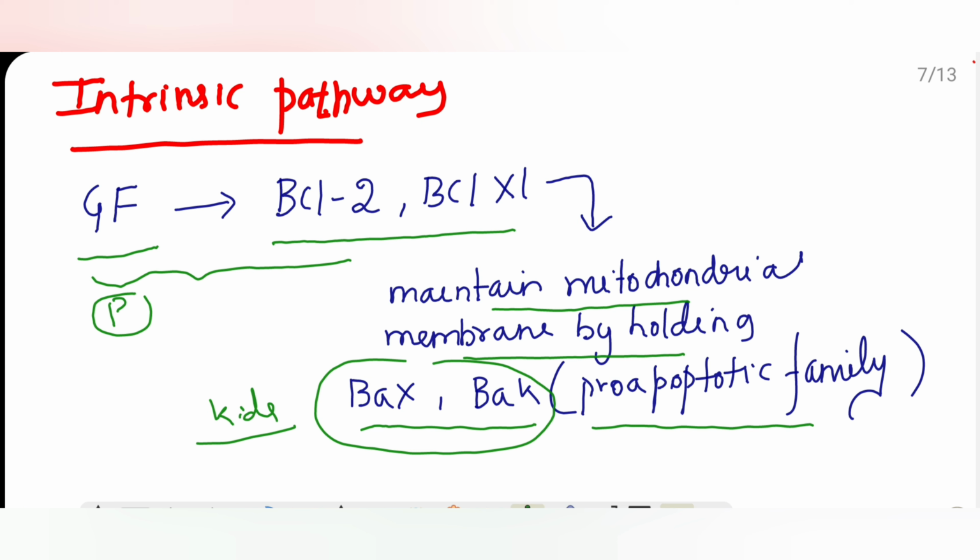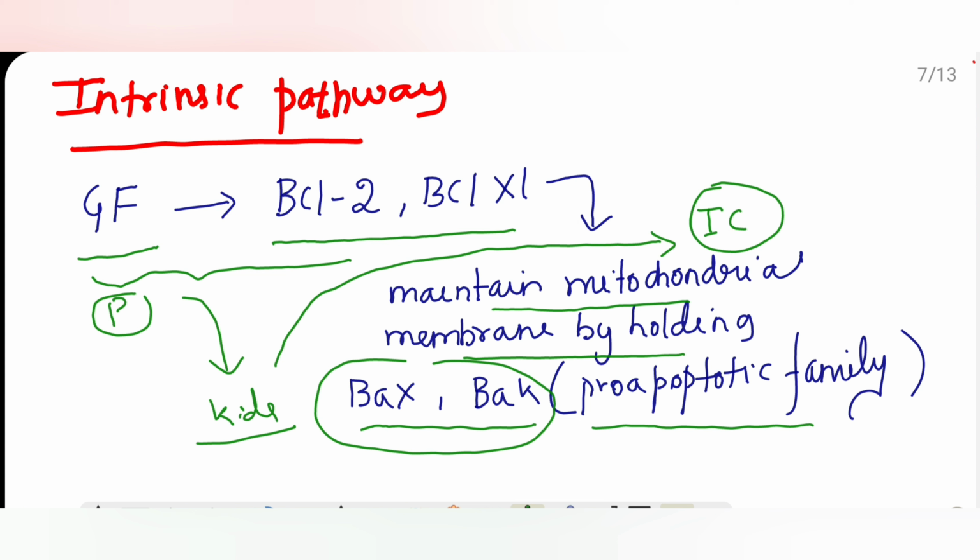They are very mischievous, and consider the mitochondria as an ice cream box. This parent will make sure that kids don't open the ice cream box and binge eat them. Similarly, these growth factors, BCL2 and BCL-XL, will control BAX and BAK, which are pro-apoptotic. That means they induce apoptosis. They make sure that they don't destroy one's own cell. How? By opening or destroying the mitochondria.